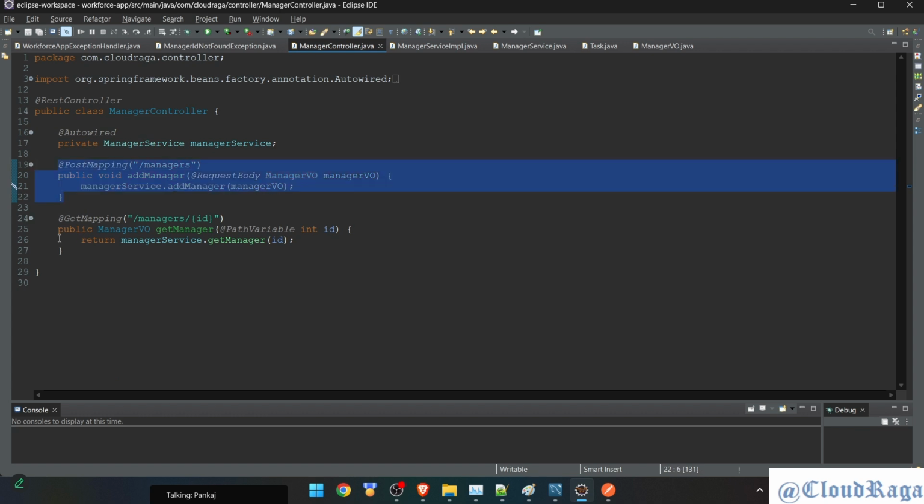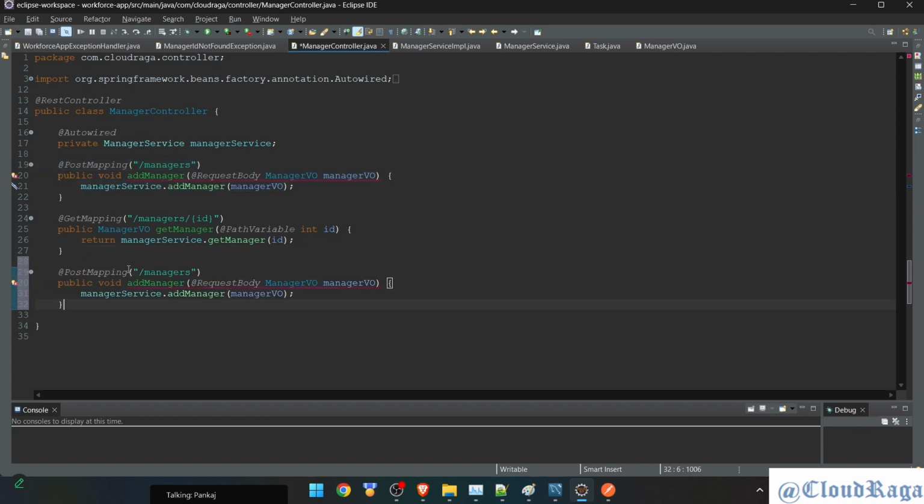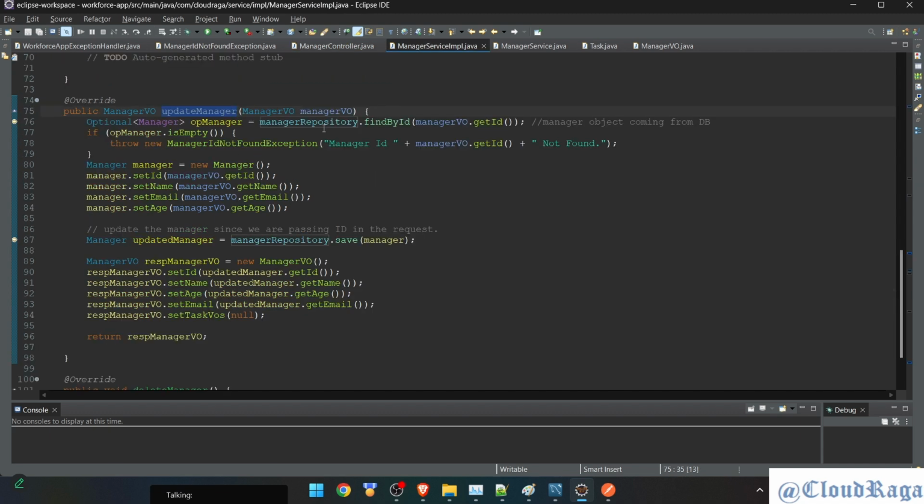I can copy manager view. It's going to be update manager. It will take request body. Manager view has everything, and this time it's going to be update manager. Okay, manager view fetching everything: ID, name, email, age.